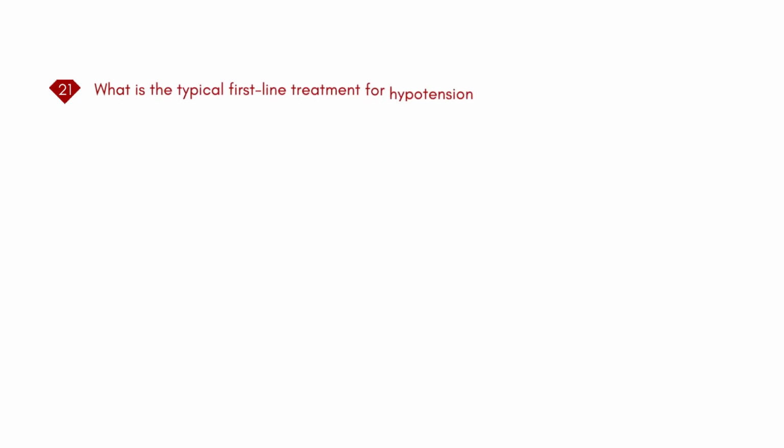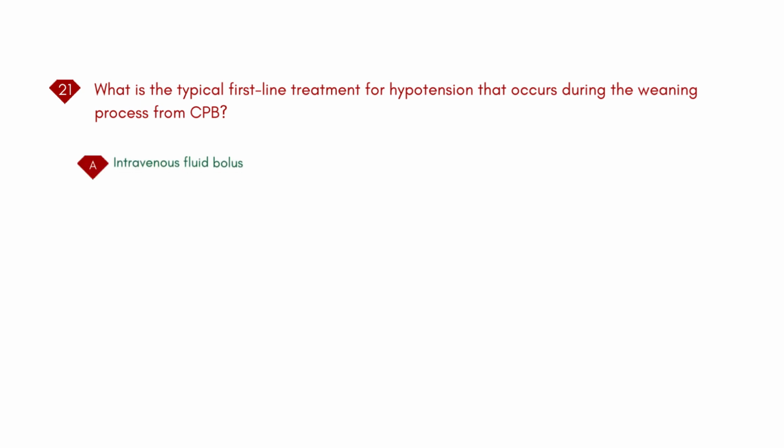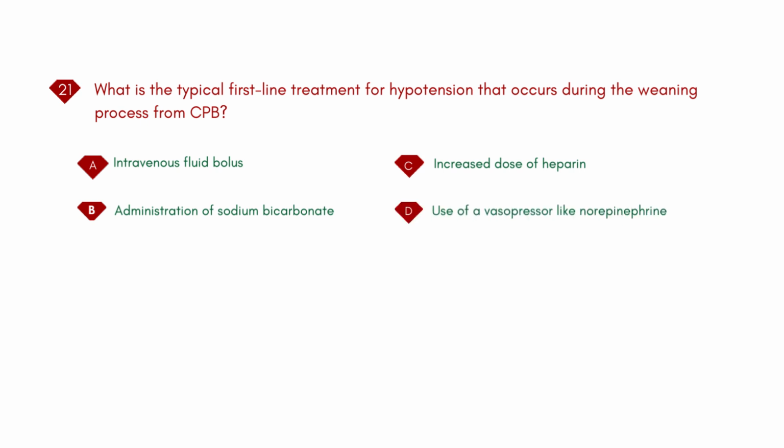What is the typical first-line treatment for hypotension that occurs during the weaning process from cardiopulmonary bypass? A. Intravenous fluid bolus. B. Administration of sodium bicarbonate. C. Increased dose of heparin. D. Use of a vasopressor like norepinephrine. Answer: A. Intravenous fluid bolus.